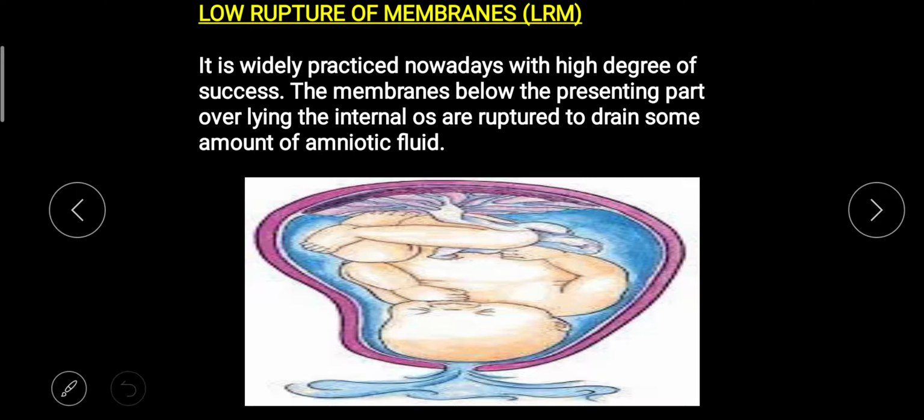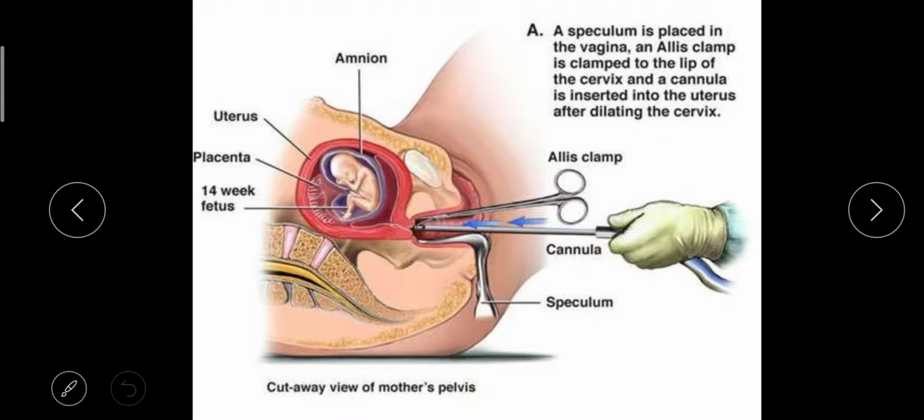Next one is low rupture of membrane. It is widely practiced nowadays with a high degree of success. The membrane below the presenting part, overlying the internal os, is ruptured to drain some amount of amniotic fluid. So this is called low rupture of membrane.